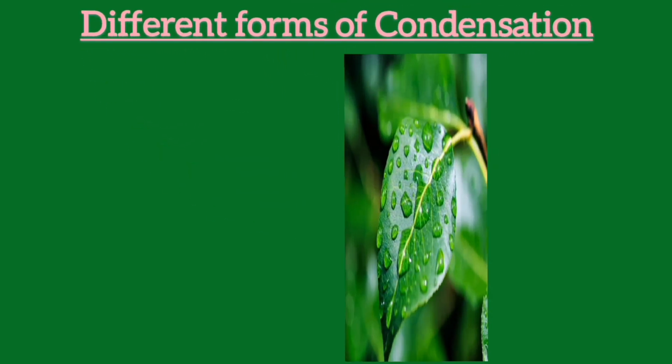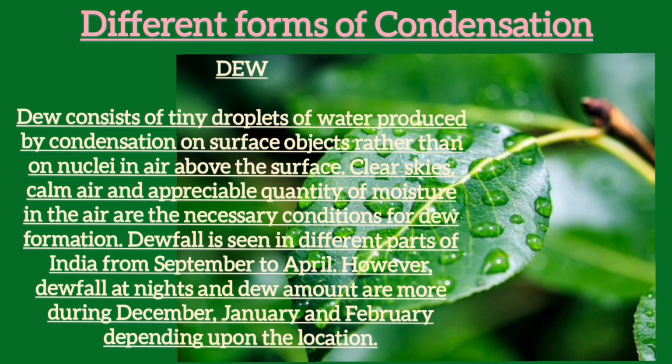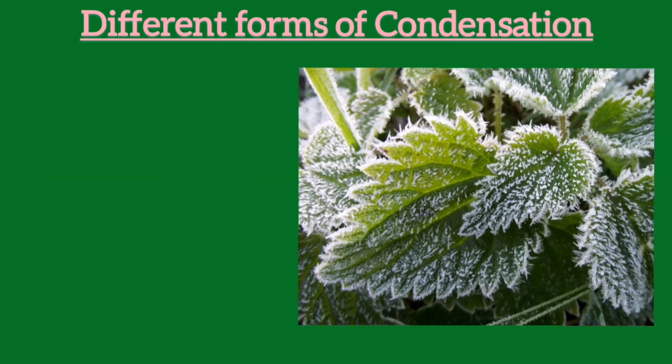Different forms of condensation. Dew. Dew consists of tiny droplets of water produced by condensation on surface objects rather than on nuclei in air above the surface. Clear skies, calm air and appreciable quantity of moisture in the air are the necessary conditions for dew formation. Dewfall is seen in different parts of India from September to April. However, dewfall at nights and dew amount are more during December, January and February depending upon the location.